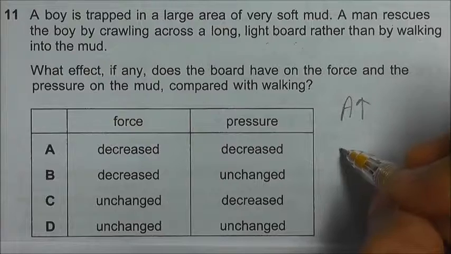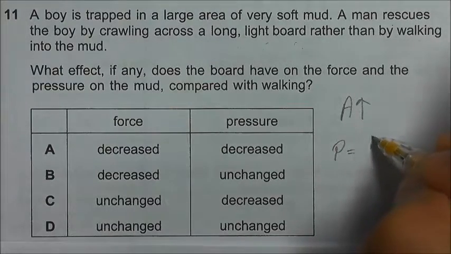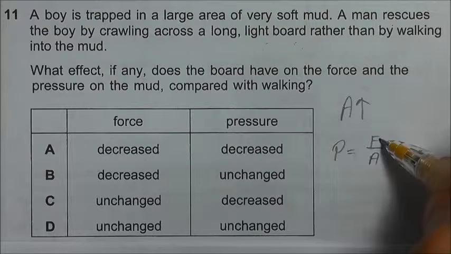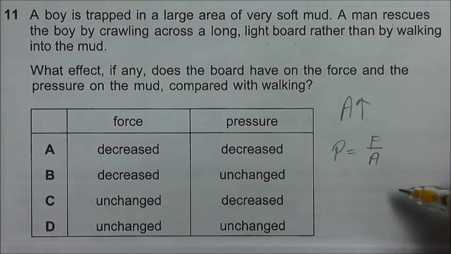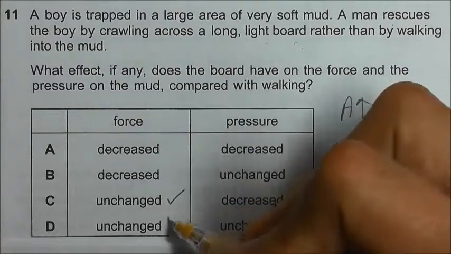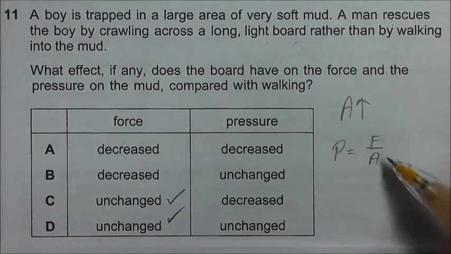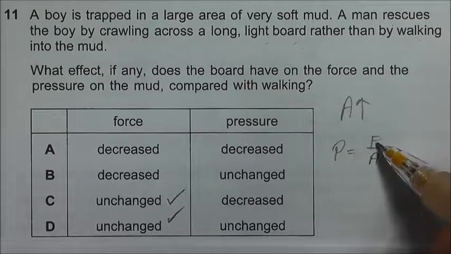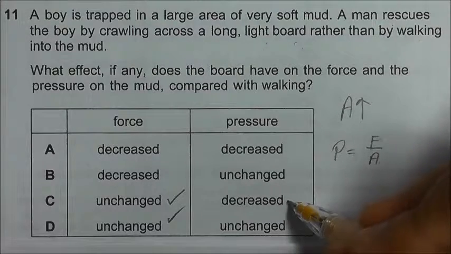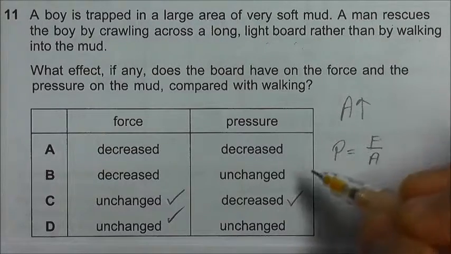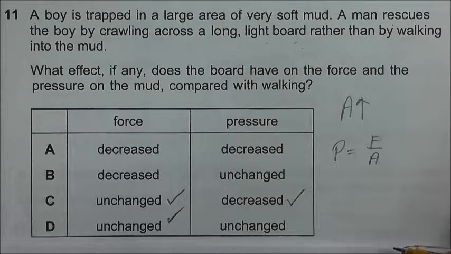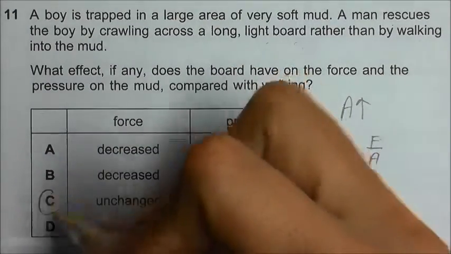And we look at the pressure formula, which is equal to force over area. So the force is unchanged because the force he is experiencing is his own weight, so it remains unchanged. And the area now, he is resting over a larger area, so the pressure should decrease. So when the pressure decreases, it minimizes the effect of him sinking into the soft mud. So the answer should be C.